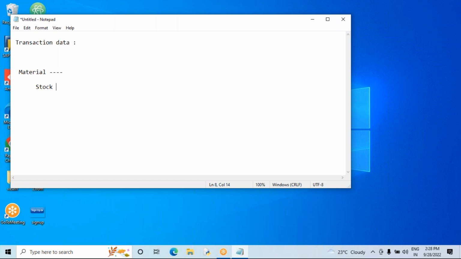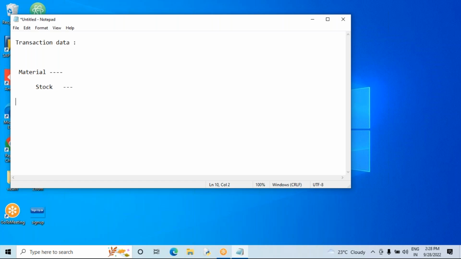Stock purpose means the user will keep it inside the stores or warehouses. When we will use it, we don't know. Next week, tomorrow, or next month, in the future I am going to use this material. But as of now I am going to keep the stock here.